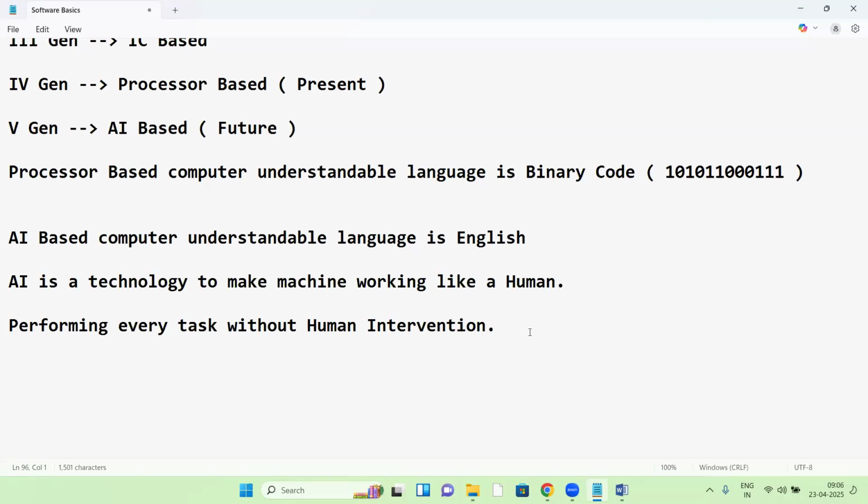For example, in ChatGPT, when you submit a question, some programs run behind the tool. Those are Python scripts, Java programs, and R. They process it, pick data from it, and submit the answer. That is exactly AI.